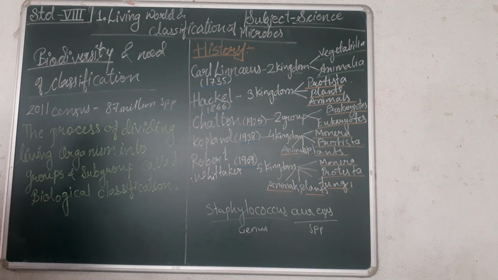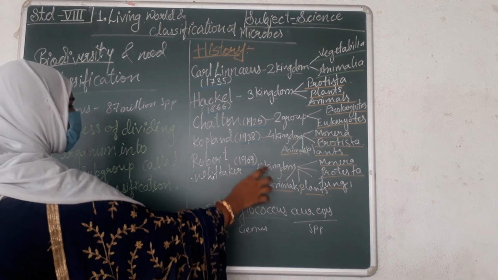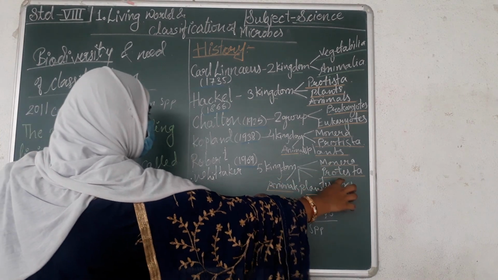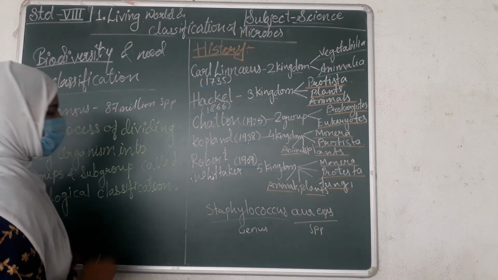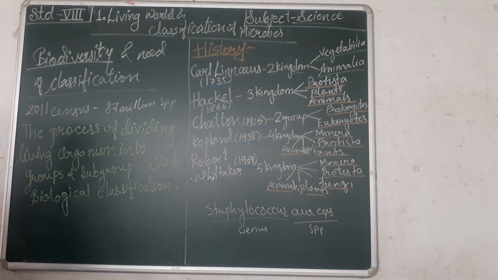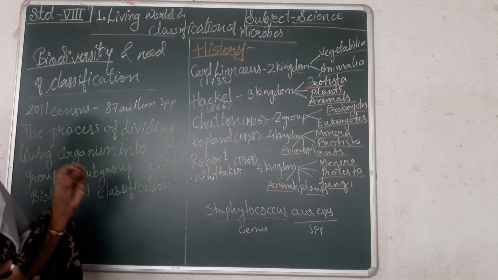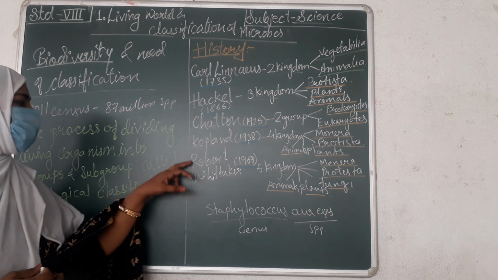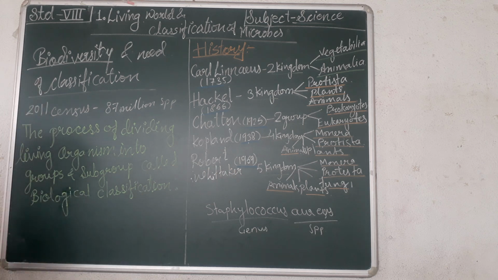The next classification was given by Robert Whittaker in 1969. He gave the classification of five kingdoms. That is Monera, Protista, fungi, plants and animals. Robert Whittaker's classification is based on the similarities, differences, types of cell, complexity of the cell, and presence of organelles. That's why Robert Whittaker's classification is widely accepted by all the scientists.